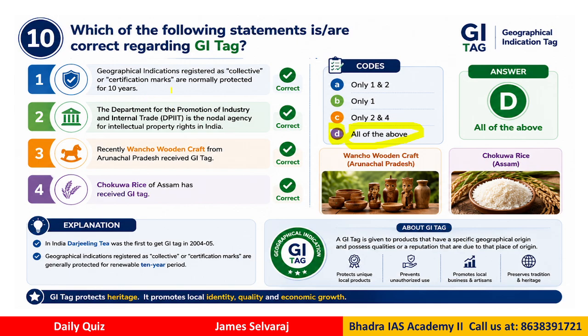The geographical indications are normally protected for 10 years, which are renewable. The DPIIT under the Ministry of Commerce and Industry looks after the intellectual property rights. The Wancho wooden craft received the GI tag. Joha rice of Assam also received a GI tag. Now, extra information for you: the Darjeeling tea was the first one to get a GI tag in India, right? That also you keep in mind.